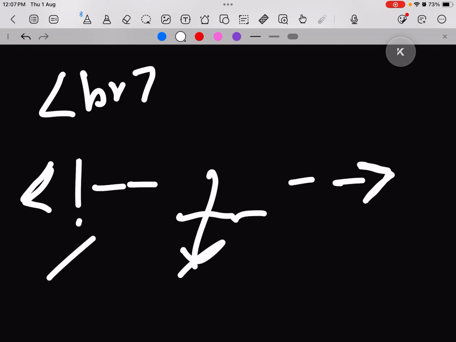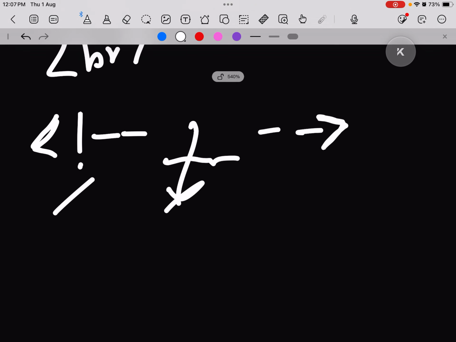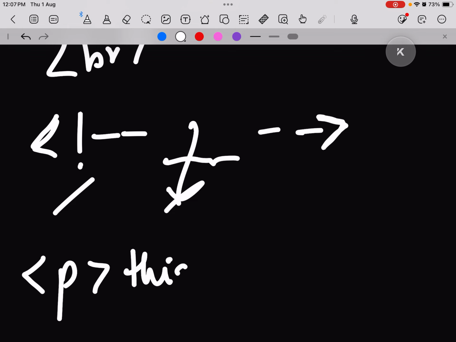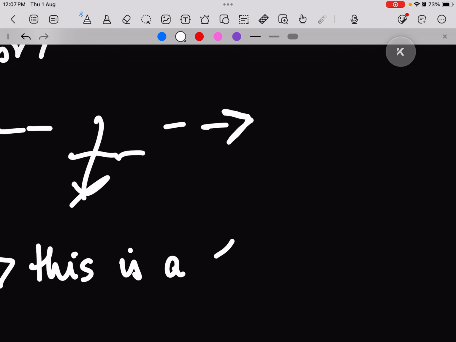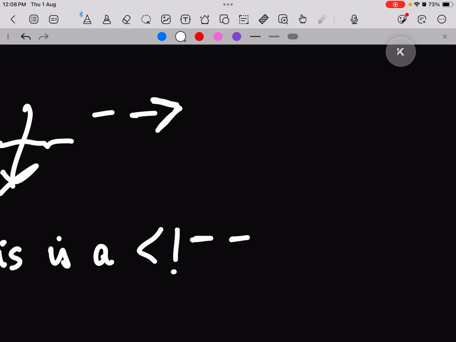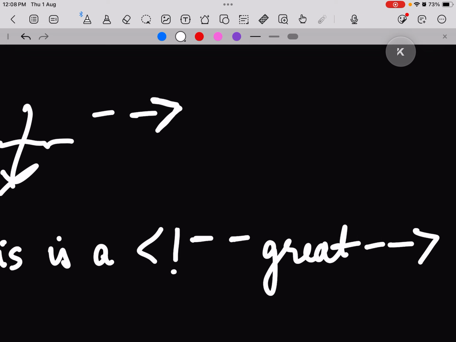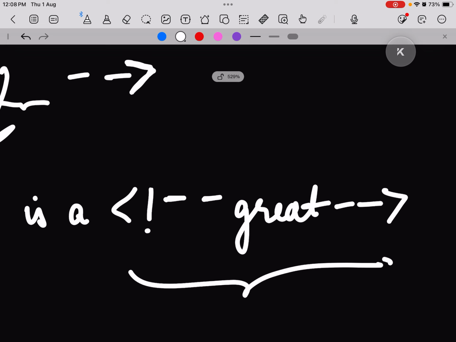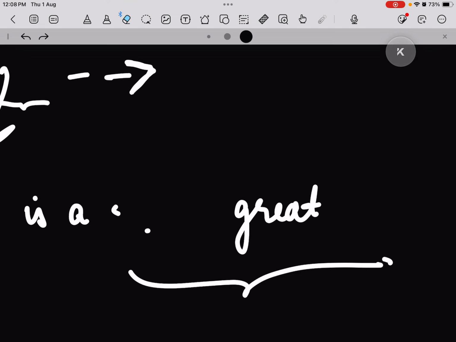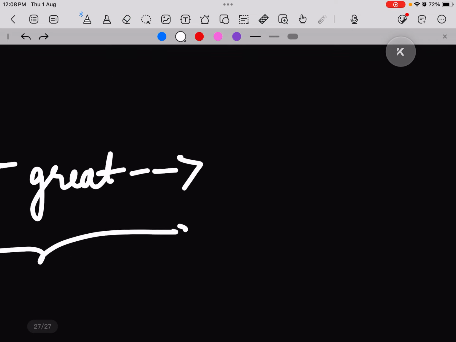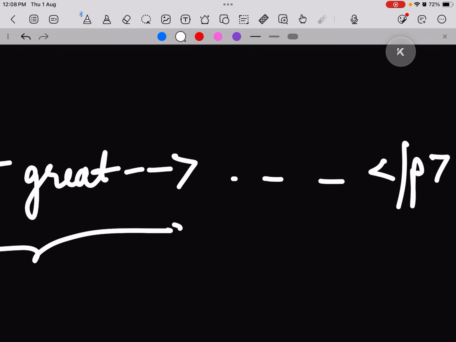And we can also use comments in between lines. For example, if I'm writing a paragraph, this is, and then here I start a comment, hyphen, hyphen, then great, and then hyphen, hyphen, angular bracket. So great will be hidden. Now I can write great anytime I want by just removing this, or I can keep great hidden, and then continue whatever I want to write, and then /p. So this is how we can hide inline content.